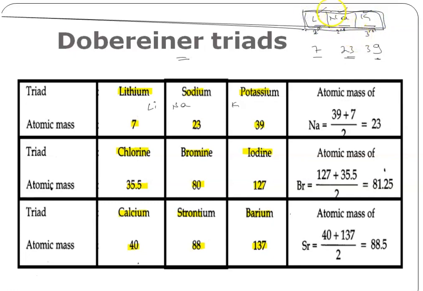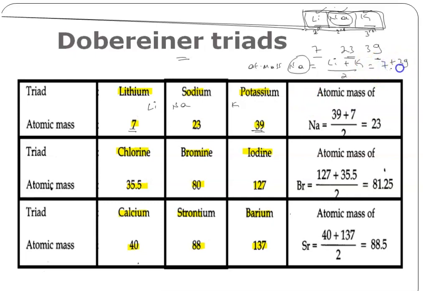Now, the atomic mass of the middle element is equal to the average atomic mass of the other two. That means the atomic mass of sodium is equal to the average atomic mass of lithium plus potassium, divided by 2. We know the atomic mass of lithium is 7 and of potassium is 39.